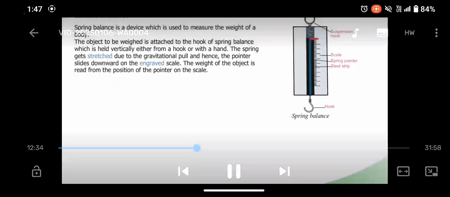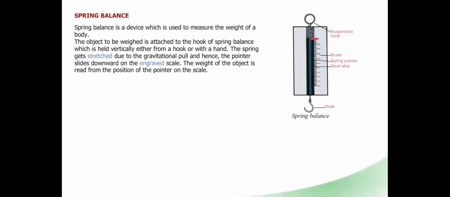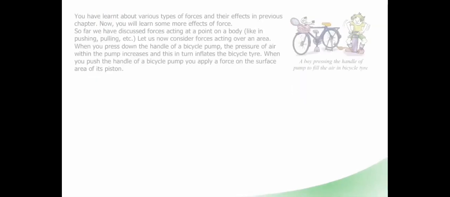Next one is spring balance. Spring balance is a device which is used to measure the weight of a body. The object to be weighed is attached to the hook of the spring balance, which is held vertically either from a hook or with a hand. The spring gets stretched due to the gravitational pull and hence the pointer slides downward on the engraved scale. The weight of the object is read from the position of the pointer on that.